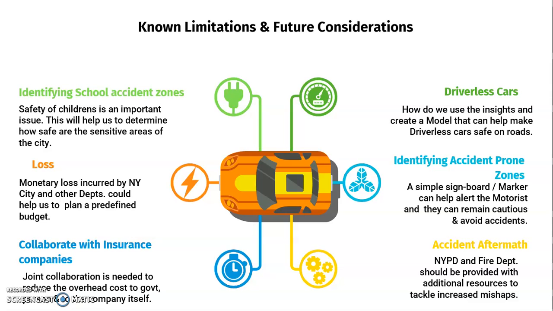And one more thing that we should talk about is what happens after the accident. If there is debris on the road, how does it affect vehicular traffic? Are there more accidents happening? It would help NYPD and the fire department to collect their resources in a better manner. And even putting a signboard on accident-prone zones would help alert motorists to be more cautious if accidents are happening or have happened here.